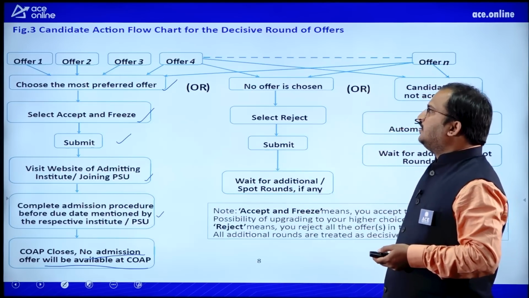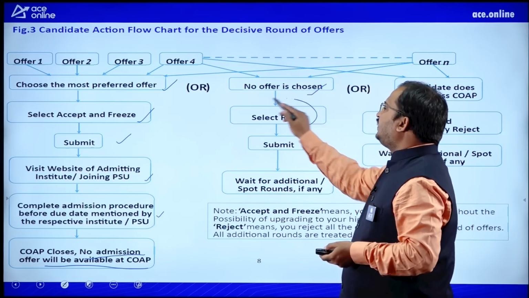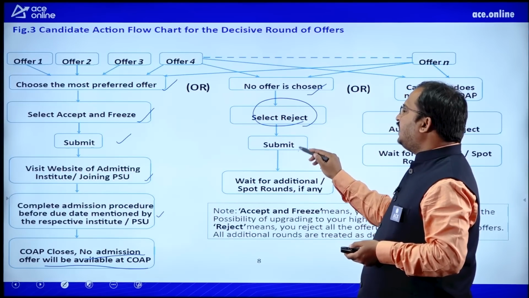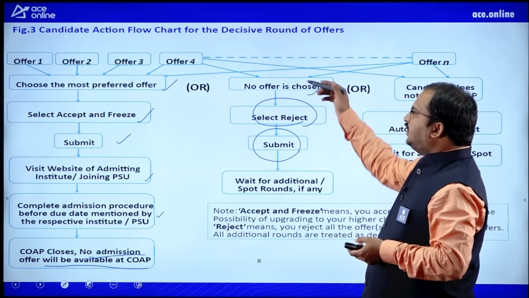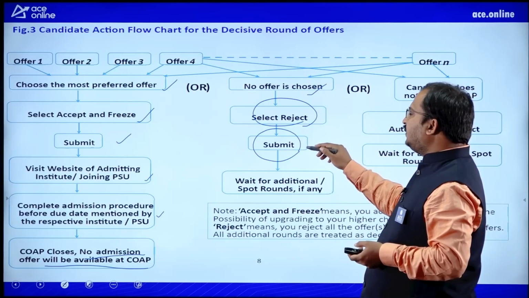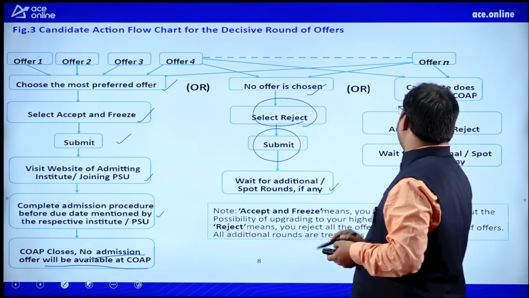So this is the thing. If no offer is chosen, then select reject, and then submit. So if you are not considering any offer in that particular round, select reject and then submit, wait for additional or spot rounds if there are any.